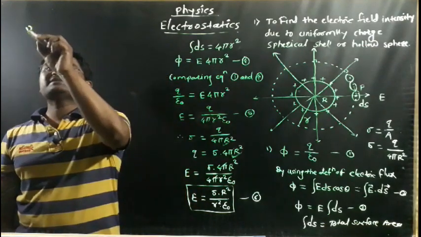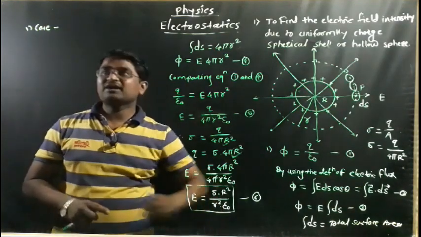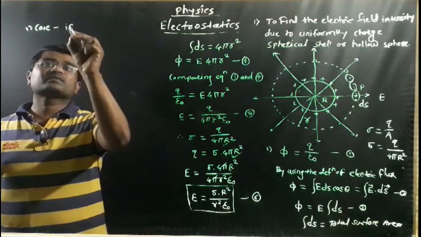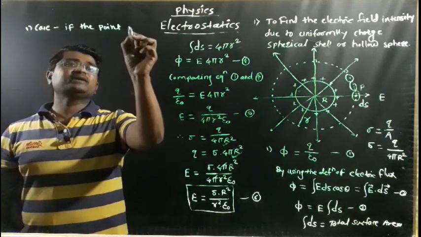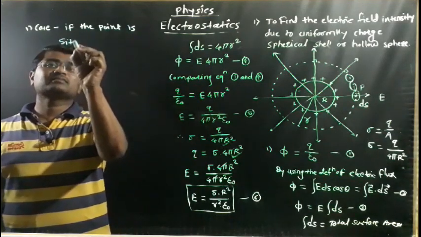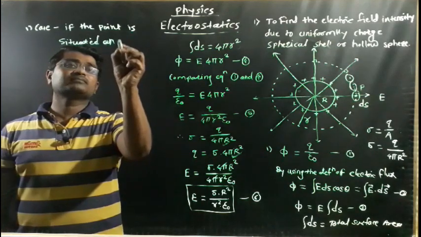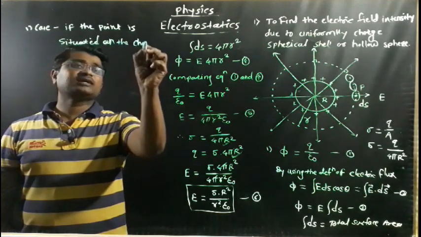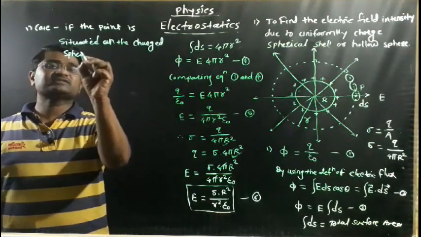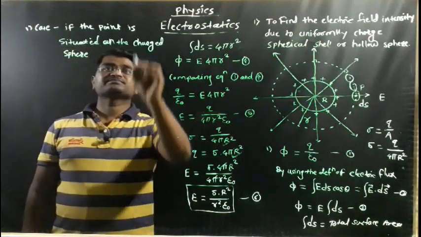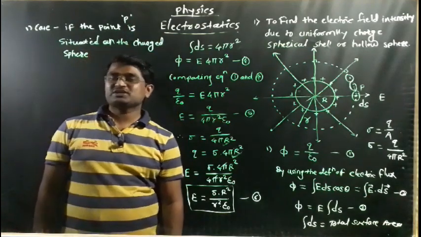So the first case we discuss here. Okay, two important cases. Let's see the first important case. Now imagine, what is the first case? If the point P is situated on the charge sphere. Let's see the first case. If the point P is situated on the charge sphere.